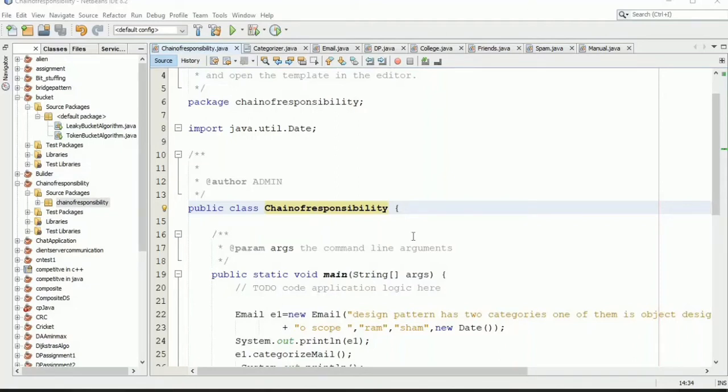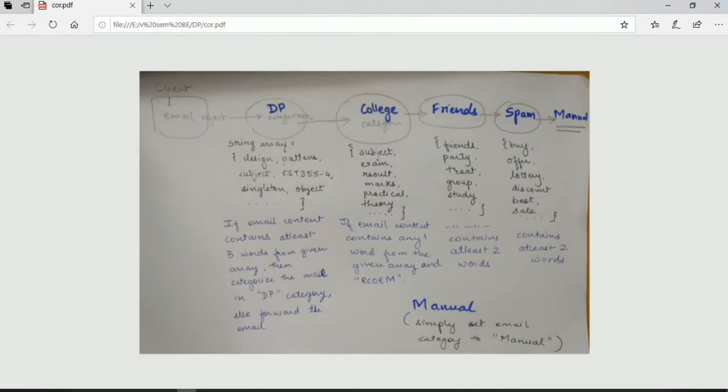Today, I am going to present the solution for the given problem statement based on the chain of responsibility design pattern. The problem statement was such that we have a client which has an object of type email. The email contains a data member such as content of type string, which will call the categorizer method of the class DP. The class DP has a string array, which contains values such as design, pattern, subject, etc.